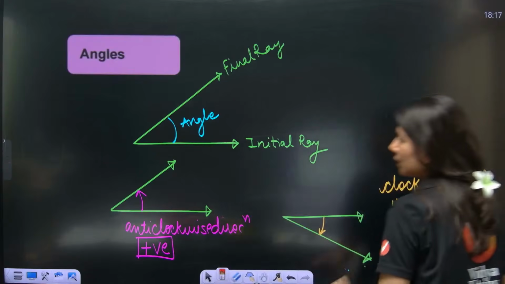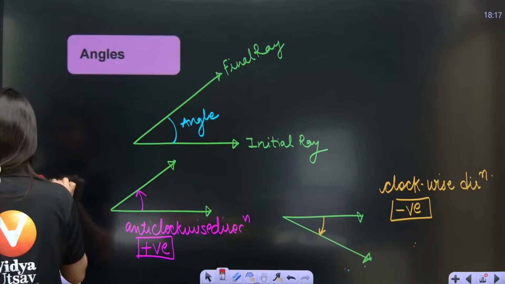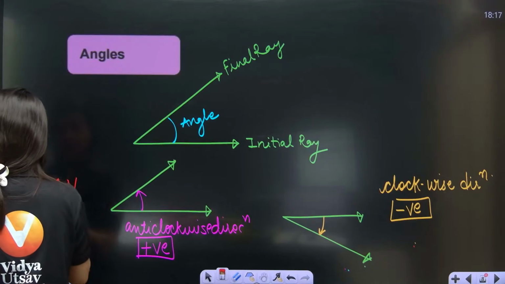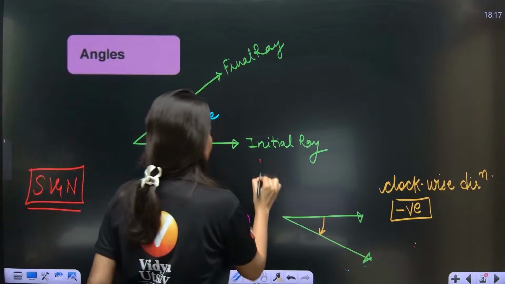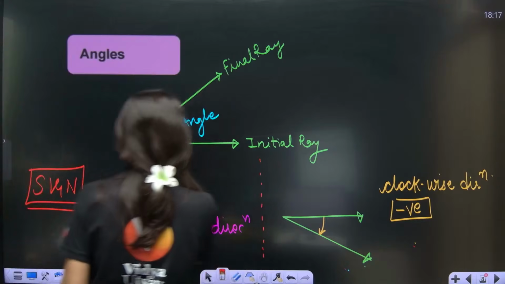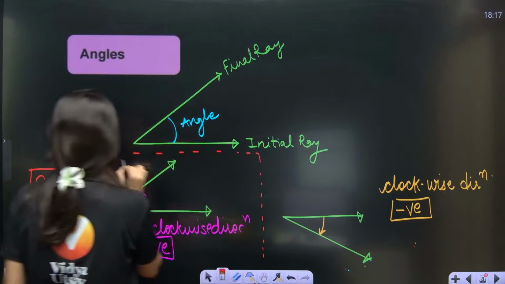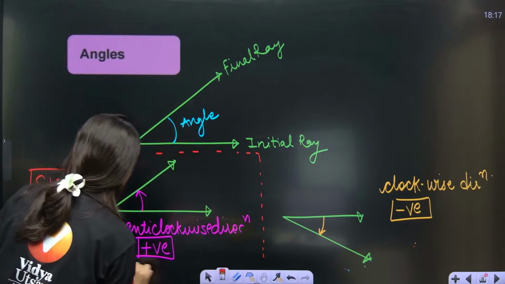So this is the sign convention of an angle: anti-clockwise is positive, clockwise is negative. Noted? Everybody got it?